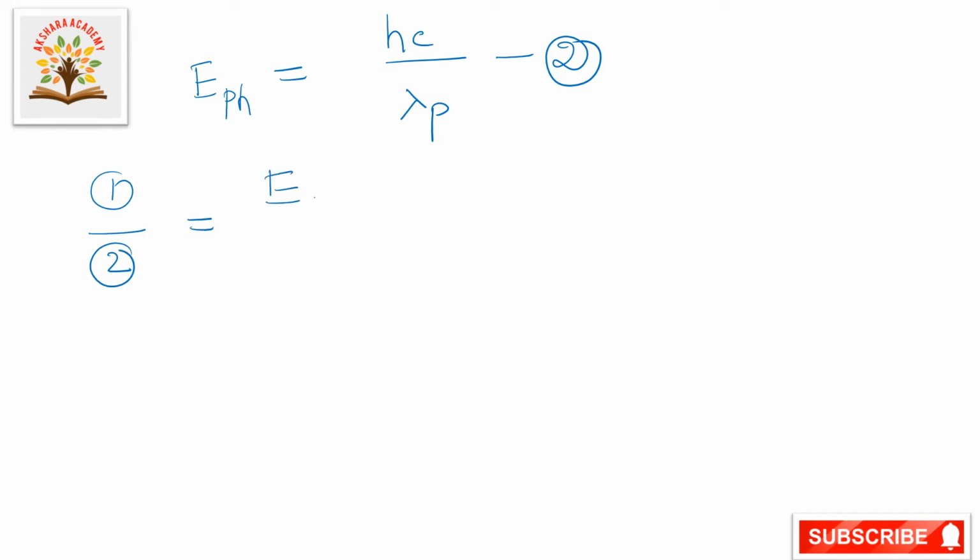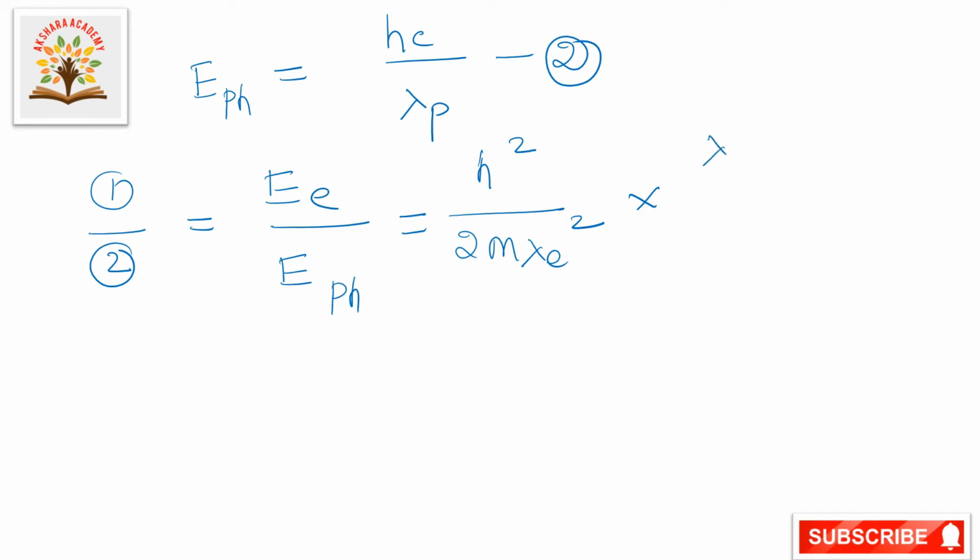the ratio of energy of electron to energy of photon, that is equal to h square by 2m lambda E square, and taking the reciprocal of the photon term, lambda P by hc.